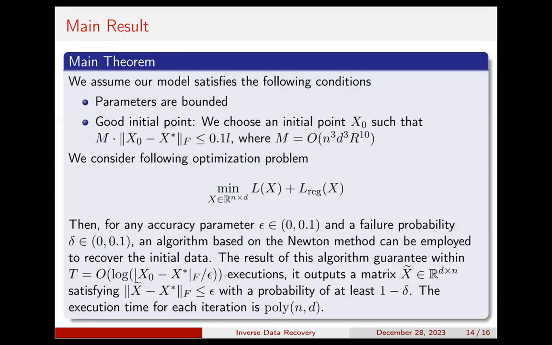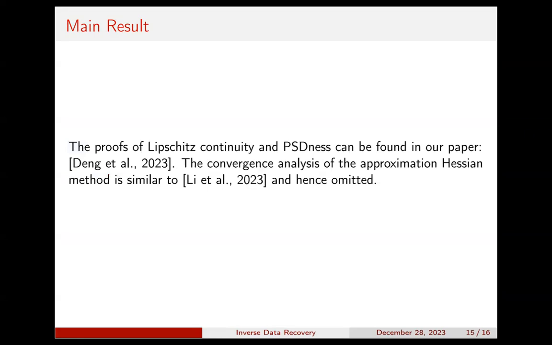This page states our main theorem, which says that if we assume the parameters are bounded and we take an initial point that is close enough to the optimum, then there exists a Hessian-based algorithm that approaches the optimum in logarithmic time. The proofs of the Lipschitz continuity and PSD can be found in our paper, and the convergence analysis of the Hessian-based method can be found in a paper by Li, Song, and Zhou. We omitted the formal proof in my presentation here since they are similar.